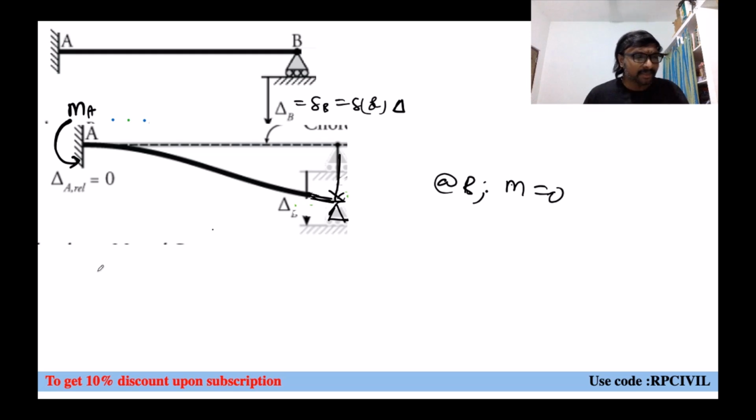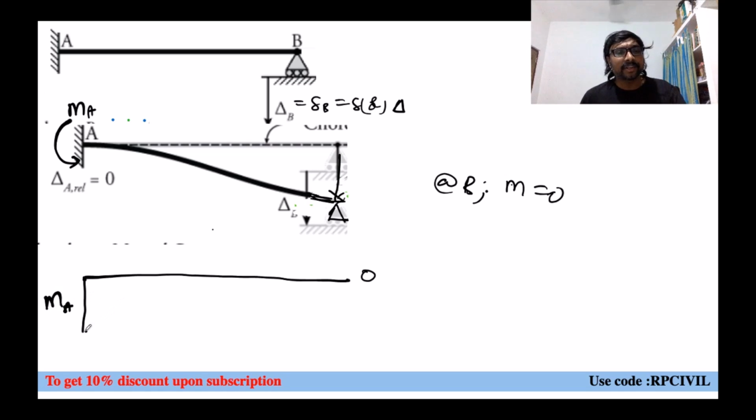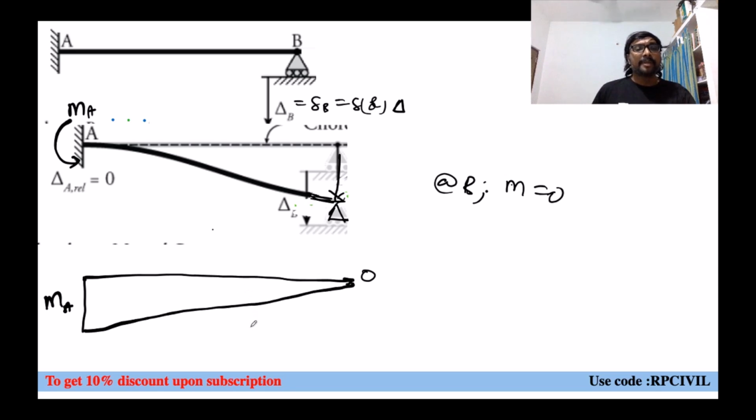And here if we observe, this is your bending moment diagram, let us say. At this place B, what is the bending moment? 0. At this place A, what is the bending moment? M A, or M. And this is how we can join these two values, these 2 points. This is your bending moment diagram, right? What else do we need to do? We need to get this delta or not?